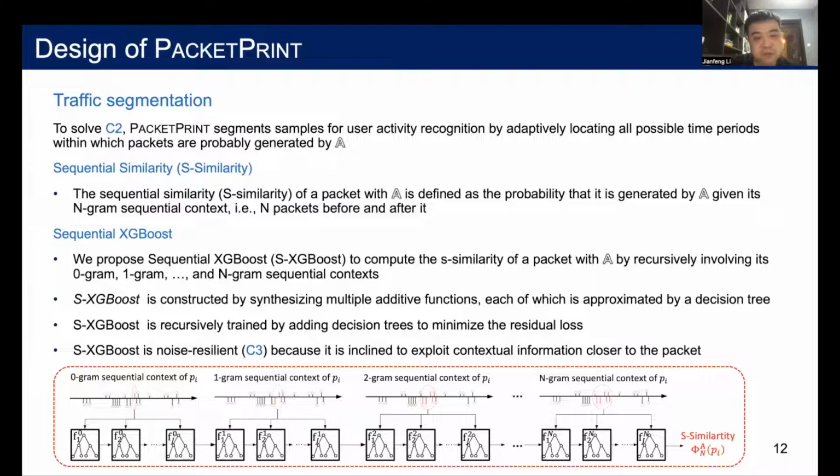We also propose a new model, sequential XGBoost, to compute the S-similarity of packets with A by involving its sequential contexts in an increasing range. Our model is constructed by multiple decision trees. It is recursively trained by adding decision trees to minimize the residual loss. Sequential XGBoost is robust against noise packets because it tends to use context information closer to the packet.